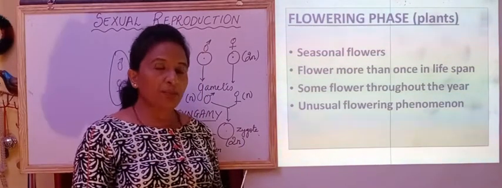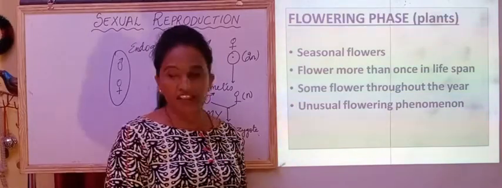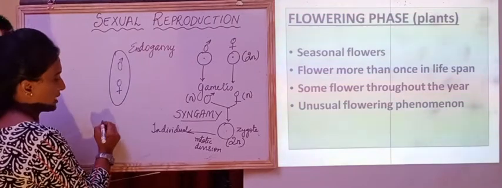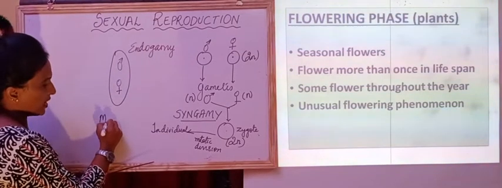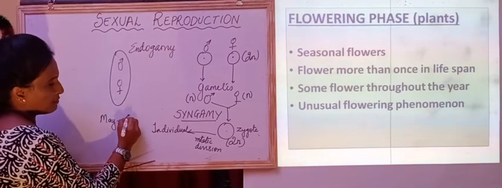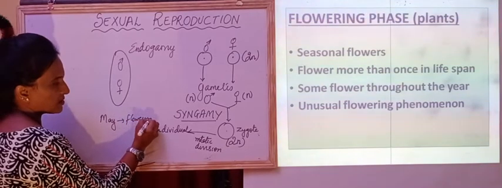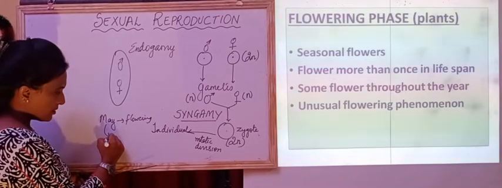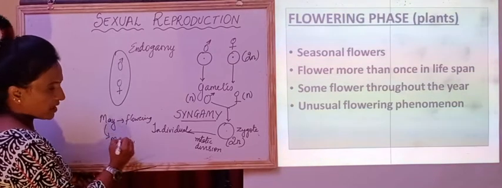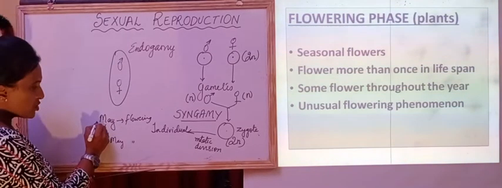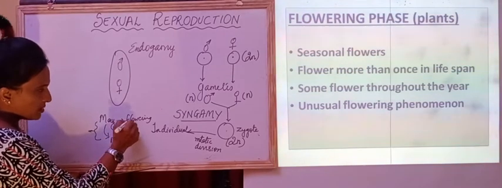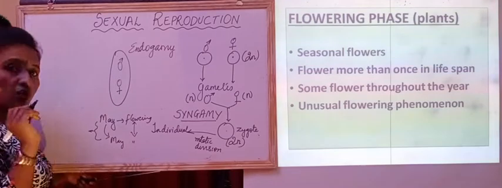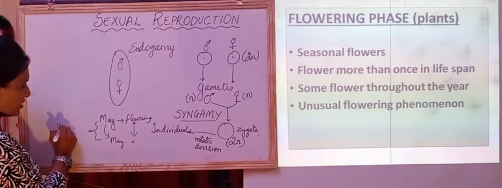We should also remember that in perennial plants, suppose in a particular month, say for example in the month of May, flowering has taken place in a particular year. Now next year in the month of May again flowering will take place. So the period between these two flowering stages, that period we call the vegetative phase.